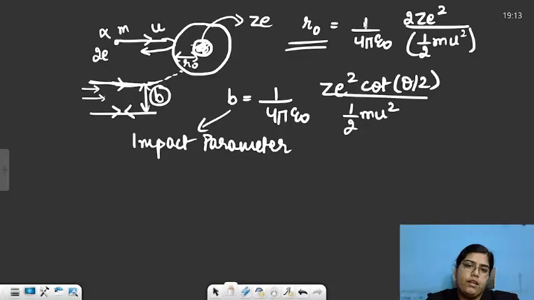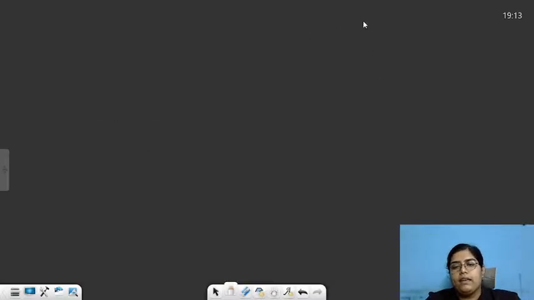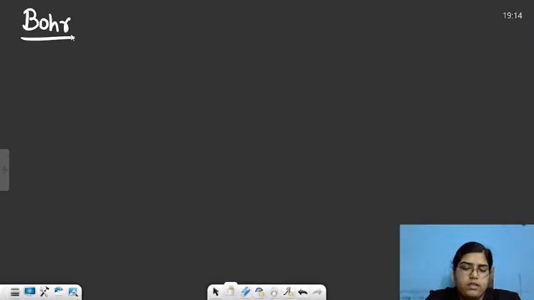And then we already discussed the drawback of Rutherford's model. He was not able to explain the revolving of electrons around the nucleus, and then he also stated that electrons will continuously radiate energy and at the end they will fall off in the nucleus. Then came Bohr. So Bohr was basically able to justify this reason.